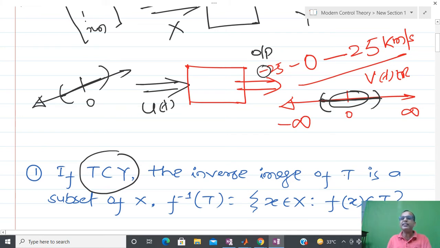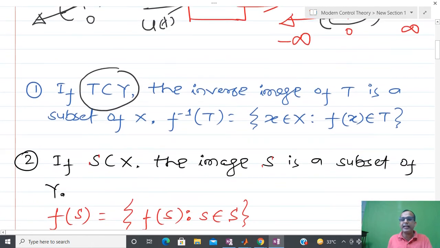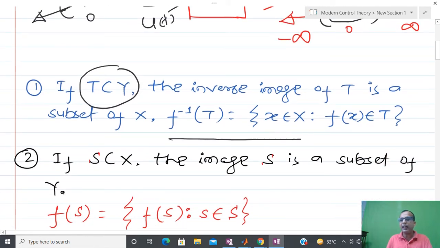So I have to find the inverse image of T such that control exists or not. Mathematically, how are we writing it? If this system is feasible, then there exists a mapping, f inverse of T, that is a subset of X, such that f(x) belongs to T. That kind of thing we are checking.